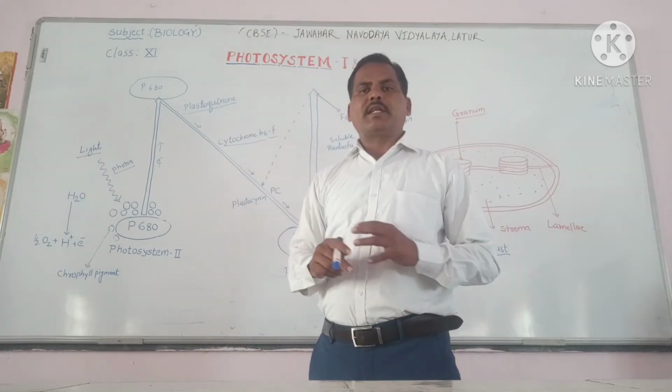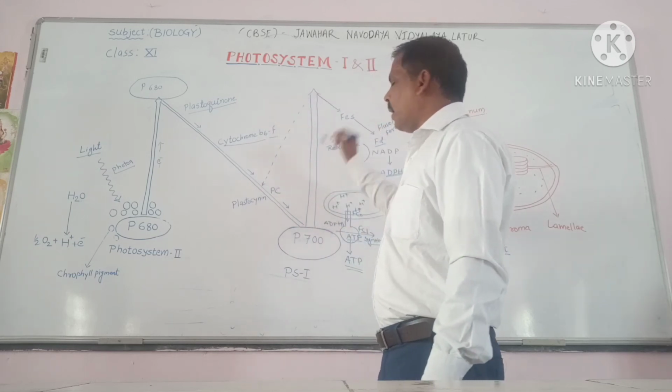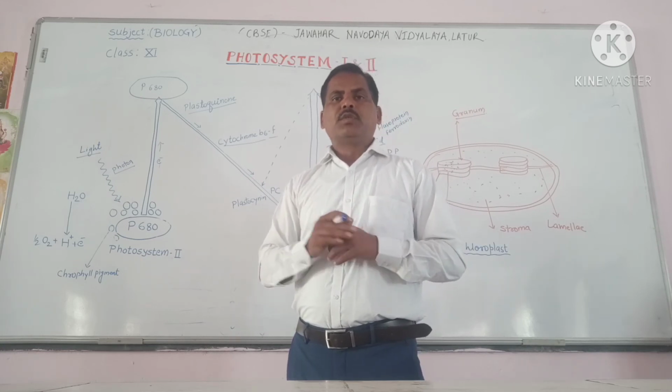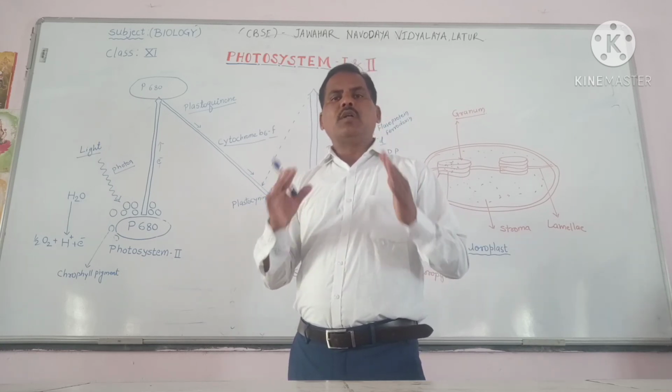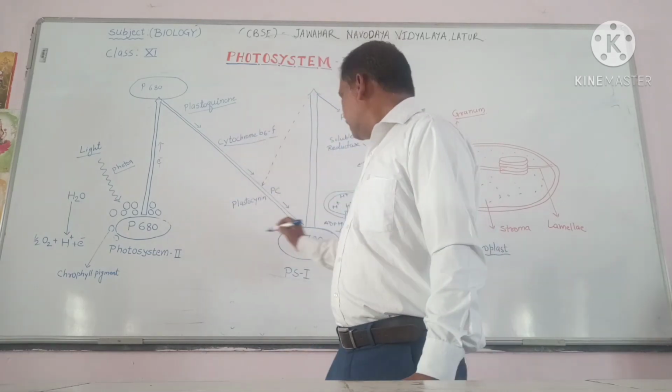In the cyclic reaction the electron comes back, and a circular path is formed. So cyclic and non-cyclic systems are formed in photosystem second and first.